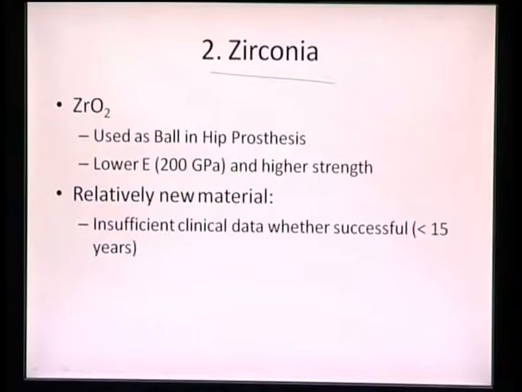Zirconia is also used as a ball in the hip prosthesis, and the advantage of zirconia is that it has a lower E value, or lower Young's modulus, but it has a higher strength. Zirconia has been used very recently, for very little time, so there is not sufficient clinical data available to state whether zirconia is highly successful or not. There have been less than 15 years of data available for zirconia, so people don't really know what will happen if it is used.